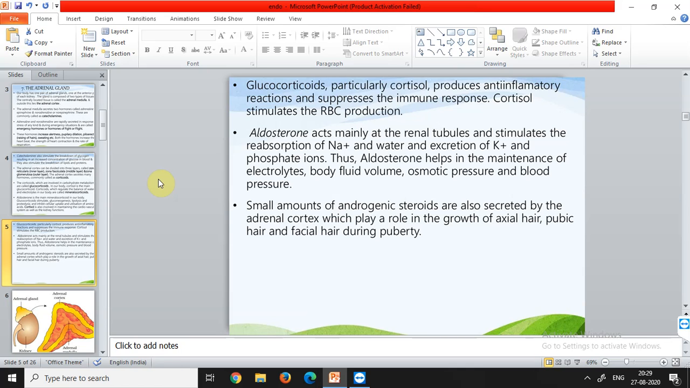So therefore aldosterone helps in maintaining the electrolyte balance, the body fluid volume, osmotic pressure and blood pressure. These are the various functions of the aldosterone. If every electrolyte in our body is present in a particular amount, only then we will say that our body is at a particular osmotic pressure and its electrolyte balance is being maintained.